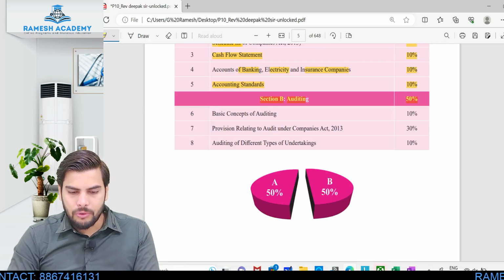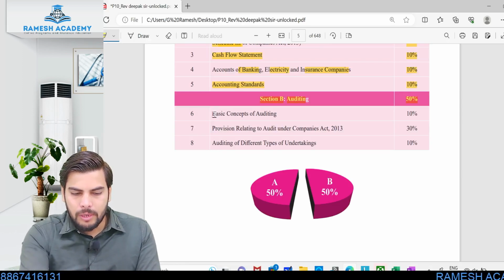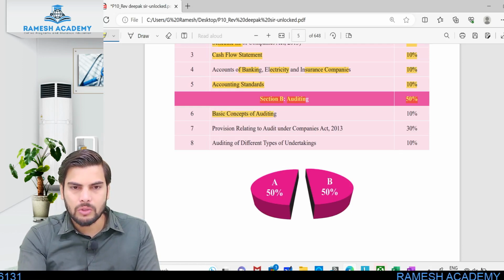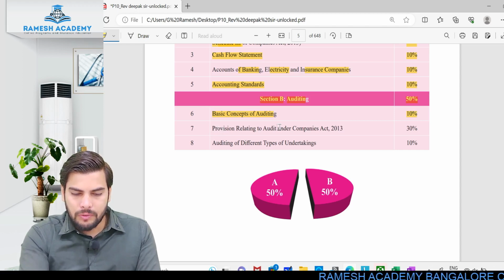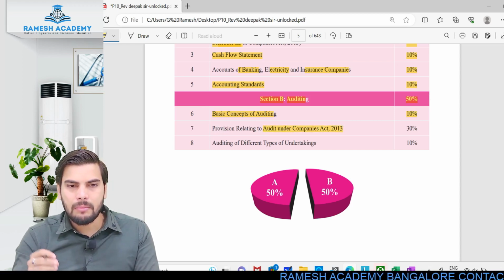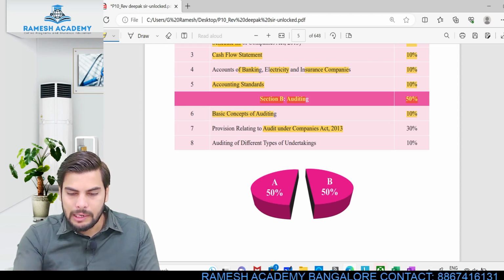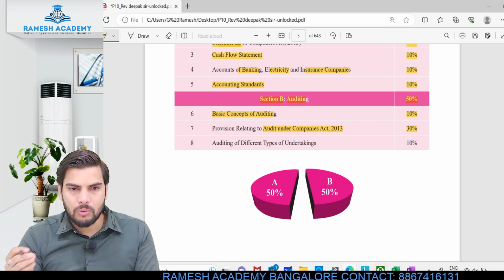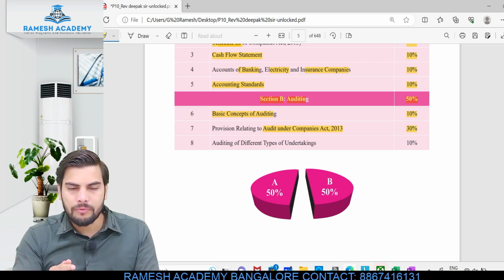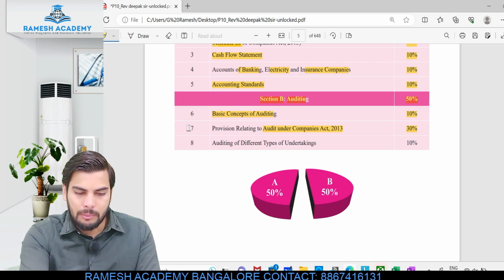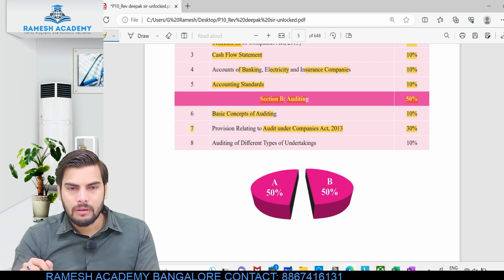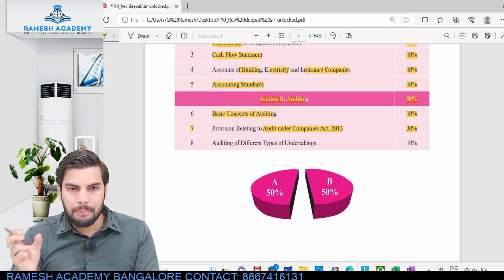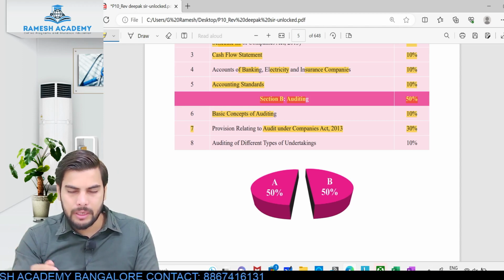Clear? So when it comes to auditing, what and all do we learn? We'll be learning the basic concepts of auditing. Okay, so the weightage of this particular chapter, as usual, it would be 10%. So provision relating to audit under Companies Act. This is nothing but company audit. Now, if you just have a look at the weightage of this particular chapter alone, it is like 30% of weightage. It is almost like 30 marks. Okay, so 30 marks will be coming from this particular chapter. So this is the most important chapter. Clear? So audit related to company, the company audit, this particular chapter itself comprises close to 30% of weightage, that is close to 30 marks.